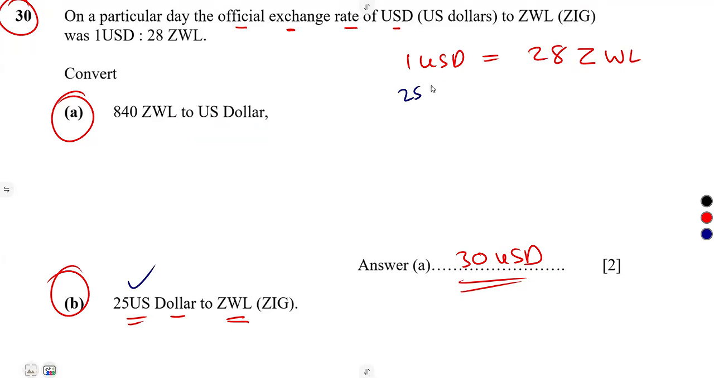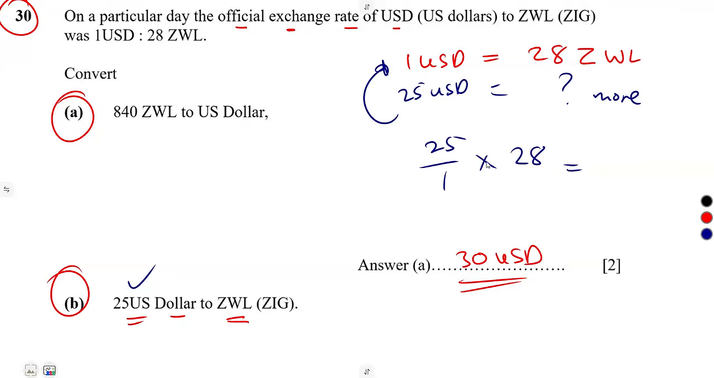So we've got 25 USD this time. It's going to be equivalent to what? As you can see, it's more to the Zimbabwean dollars. So that's going to be 25 over 1 times what? 28 Zimbabwean dollars. So that's 25 times 28. Multiplying these two, you're going to obtain 700.